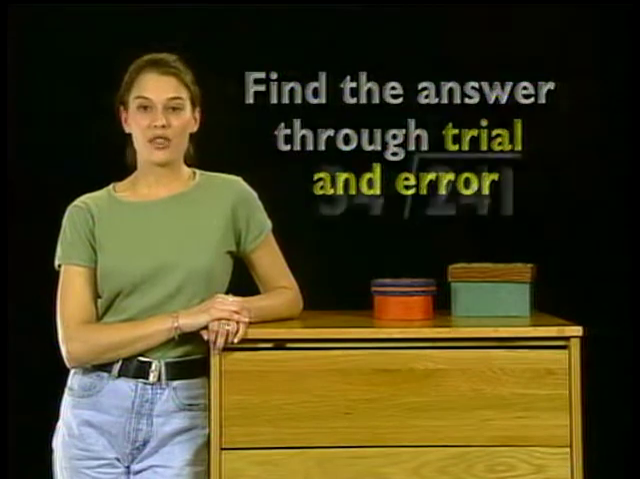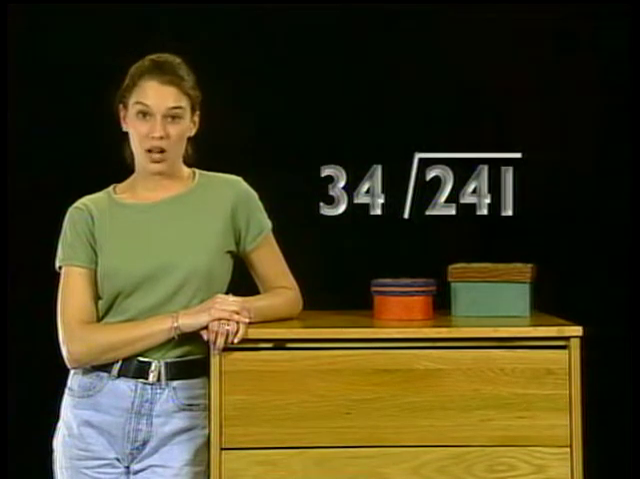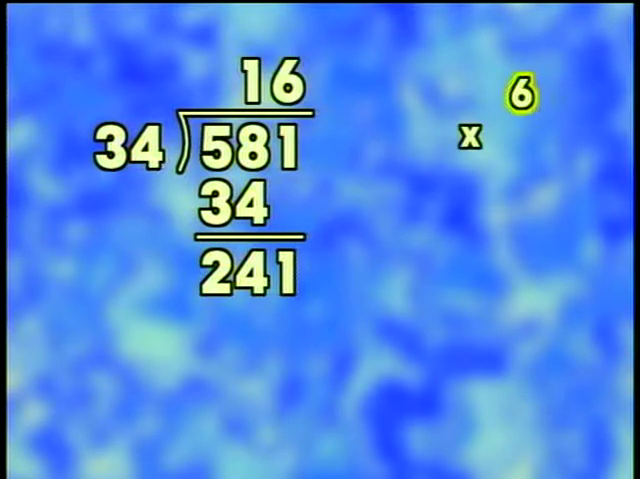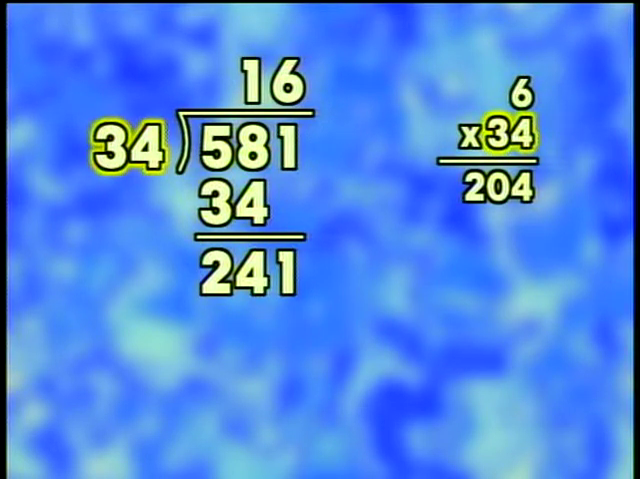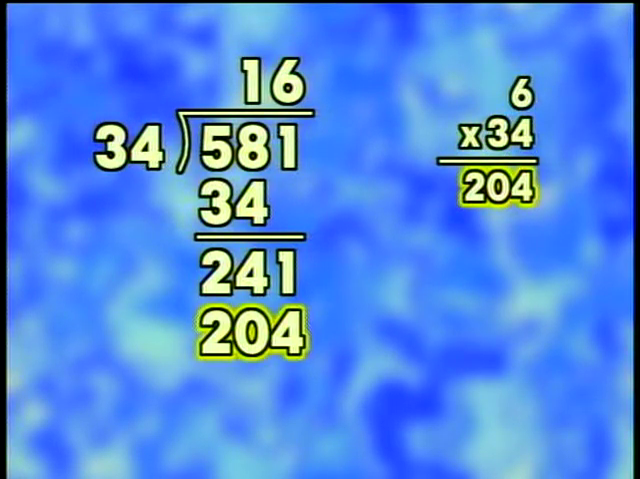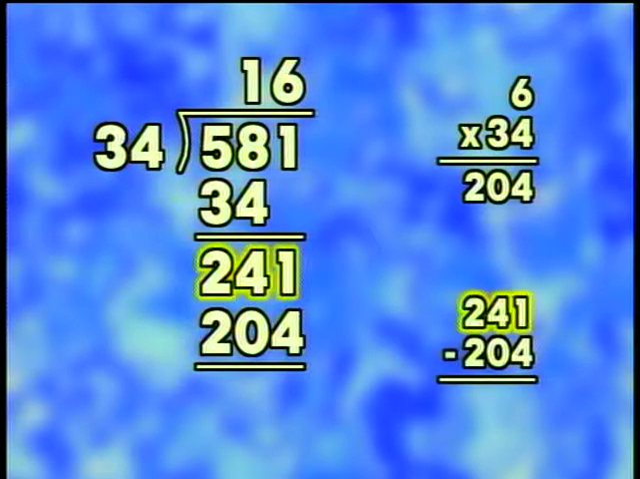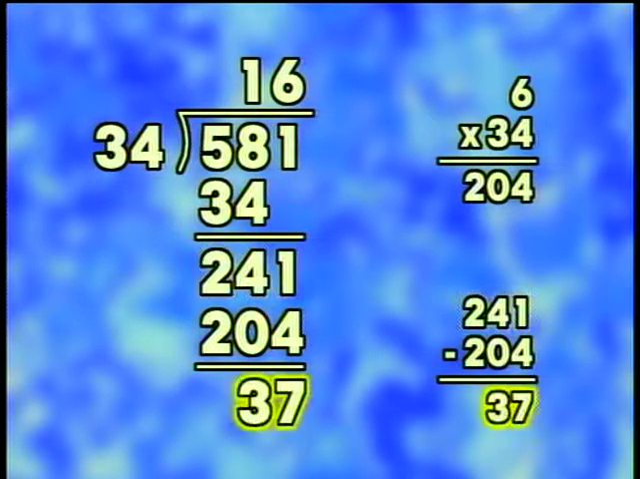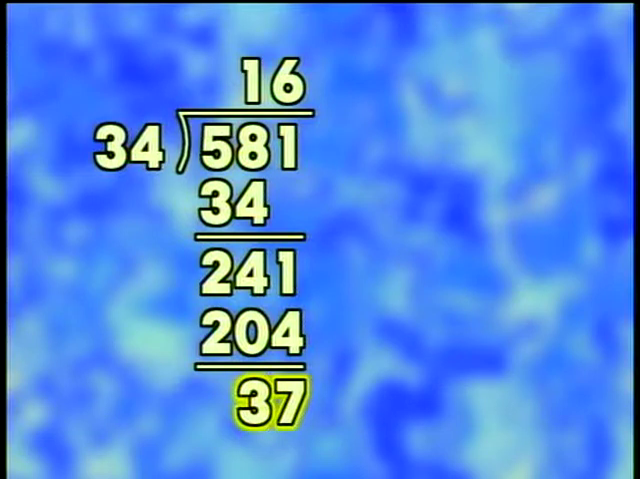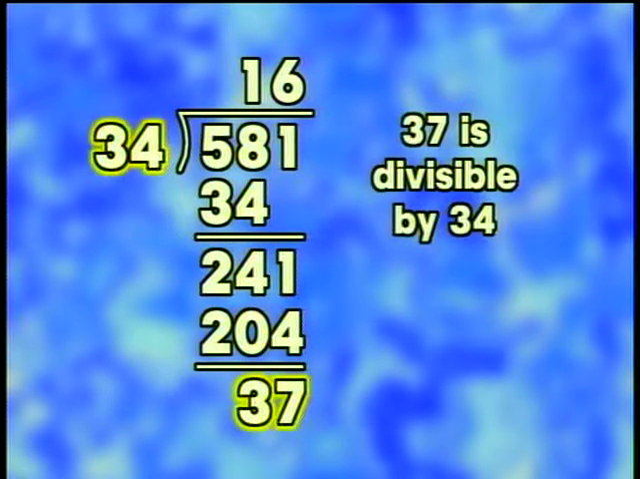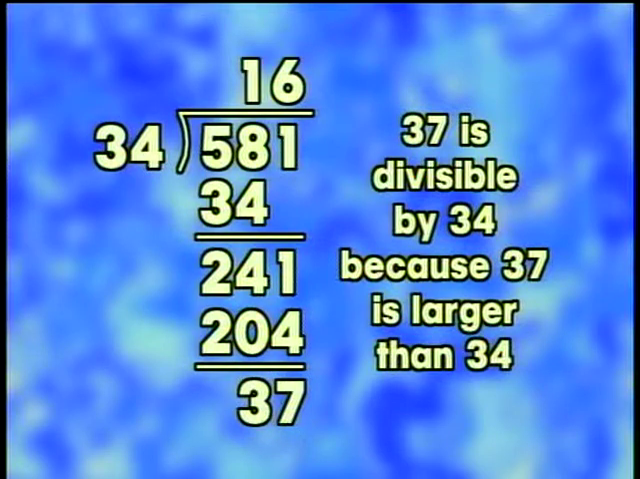Let's try to divide 34 into 241 6 times. To do this, we multiply 6 times 34. Then the product is 204. We subtract 204 from 241 to equal 37. 37 is left over, but the divisor, 34, can be divided into 37 because 37 is larger than 34.